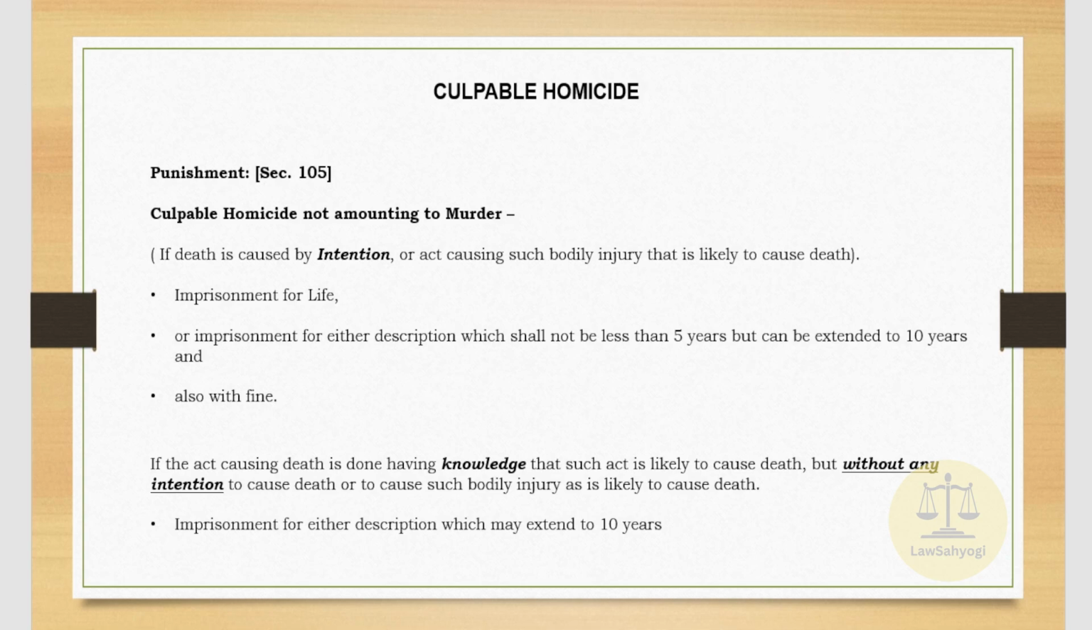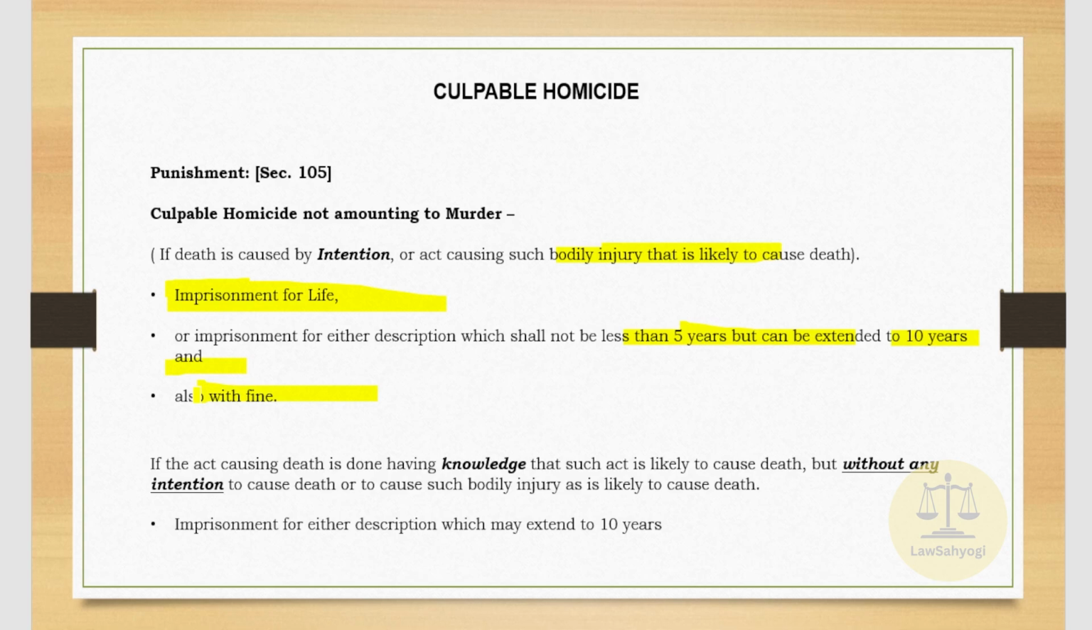Now, culpable homicide not amounting to murder can be divided into two parts. So, the first part deals with having the intention. Suppose one has the intention, and by that intention he causes death of a person or causes such level of bodily injury that is likely to cause death. Then the punishment will be imprisonment for life or imprisonment of either description that shall not be less than 5 years but can be extended to 10 years, and it shall also attract a fine.